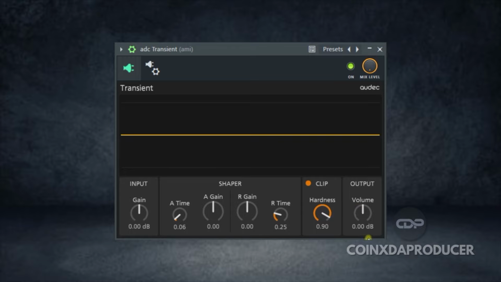And finally, they have the output section. The volume knob adjusts the output level. So here are a few things you just have to have in mind. You can reset each knob by double clicking, and you can as well fine tune each knob by holding down shift and dragging. So with that being said, let's head straight to the demo to hear how it affects the material that it is being applied on.